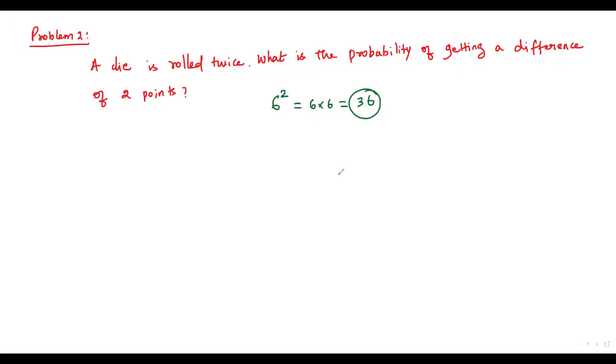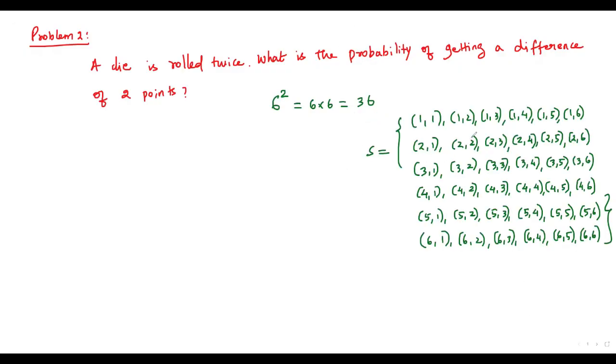Okay, now let me write it over here. Here I have written all the 36 possible outcomes when a die is rolled twice. Okay, let's understand the outcomes over here. Let me consider the first outcome, 1, 1. That is, the first time I'm getting 1. The second time when I roll the die, again I'm getting 1.